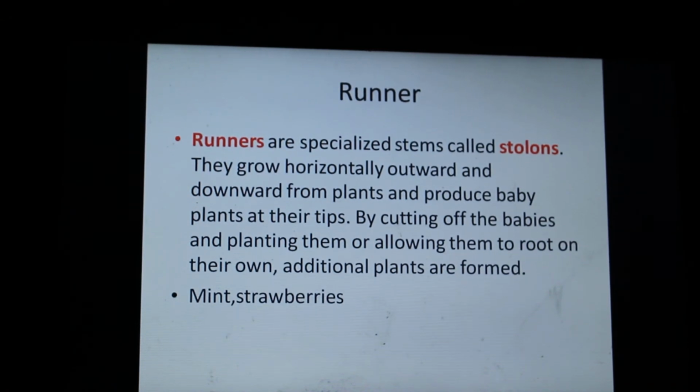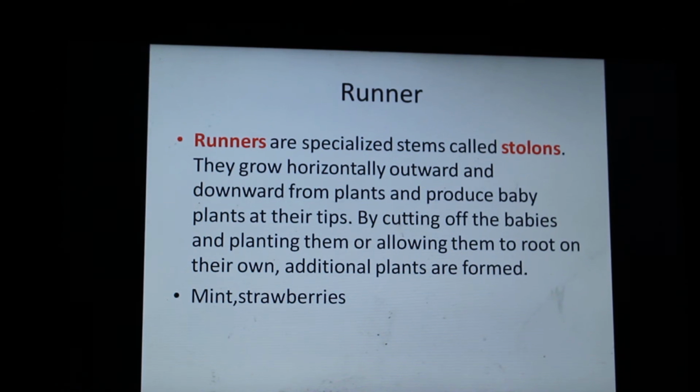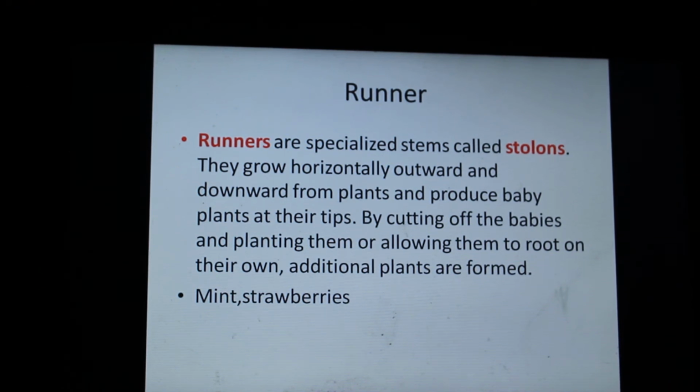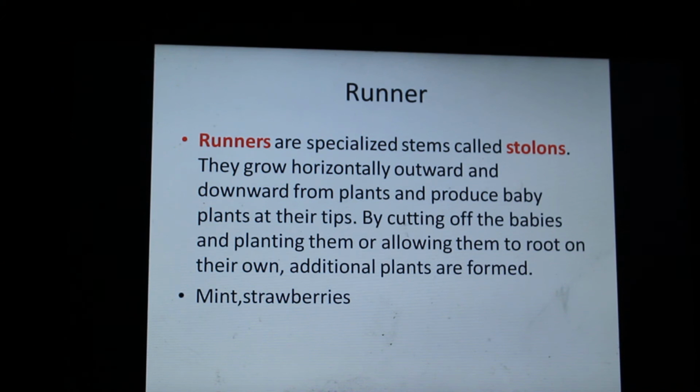Runner. So runners are, for example, plants of mint and strawberries. They are grown by runners. Runners are specialized stems called stolons. They grow horizontally outward and downward from the plant and produce baby plants at the tip.